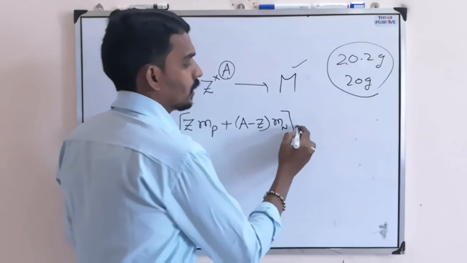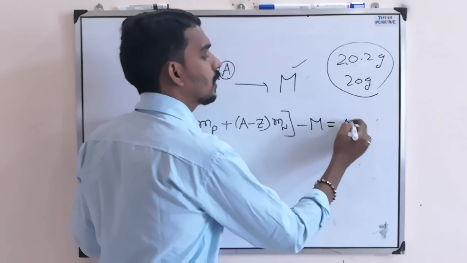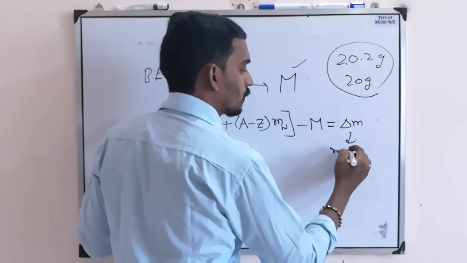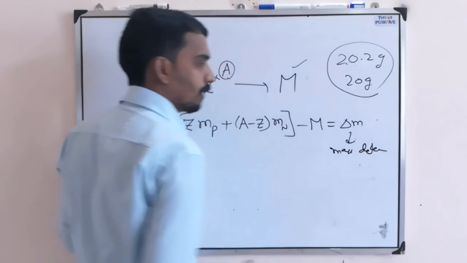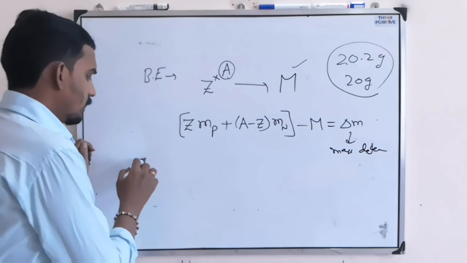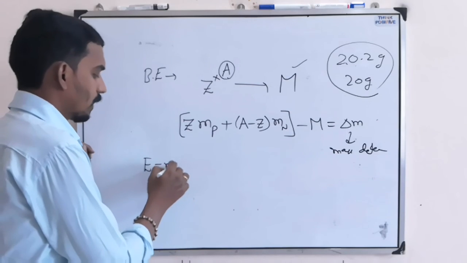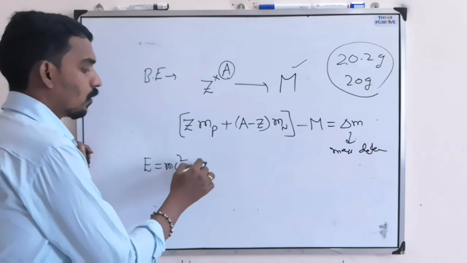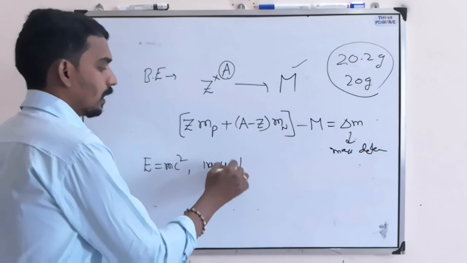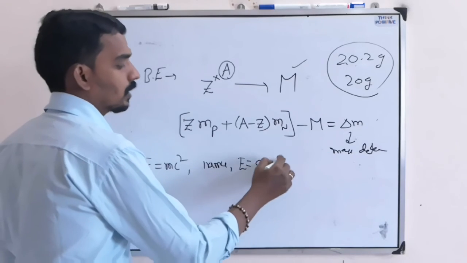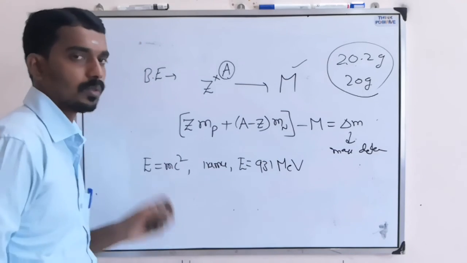That's why they said there is a loss of mass when the nucleus is formed, and that we call mass defect. And Einstein said that every mass is equivalent to some energy, mc square, and if you take 1 AMU of mass, the energy equivalent is approximately 931 or 933 mega electron volt.